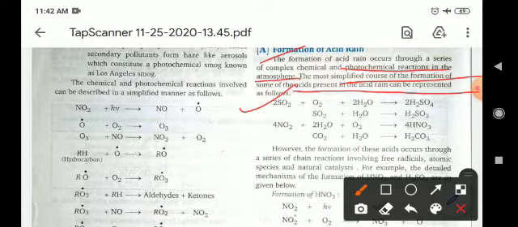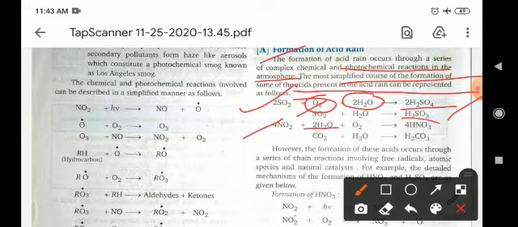The SO2 coming from industries and automobiles combines with environmental oxygen and moisture to form H2SO4, sulfuric acid. Like that, SO2 reacts to give H2SO3, sulfurous acid, and NO2 present in the environment reacts with environmental O2 and water and gives nitric acid, and carbon dioxide reacts with environmental moisture to give carbonic acid.